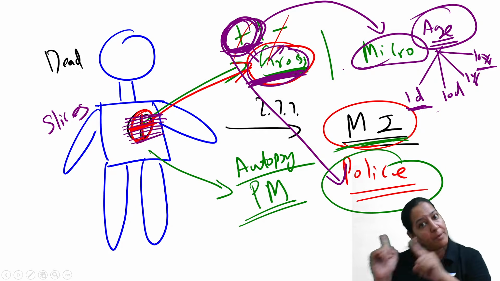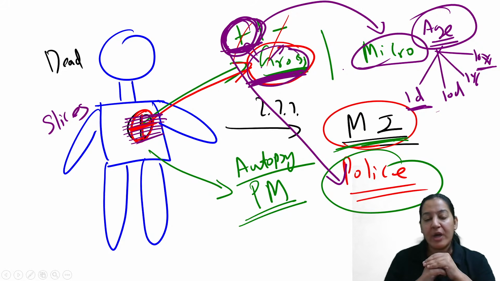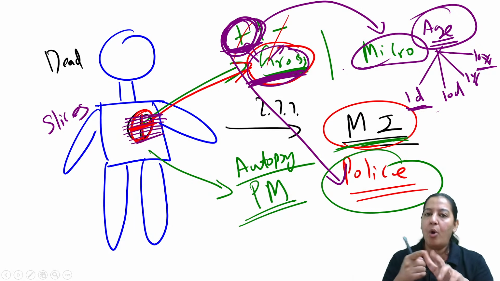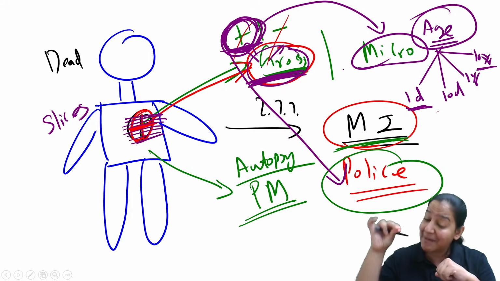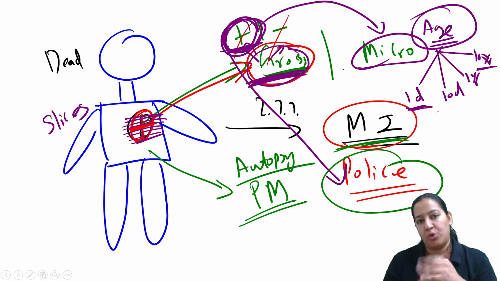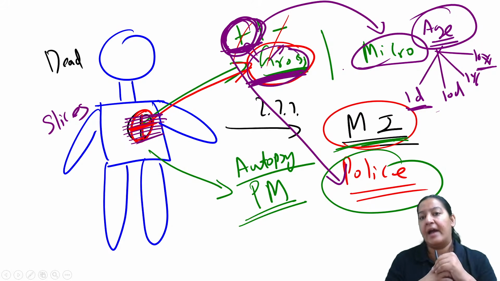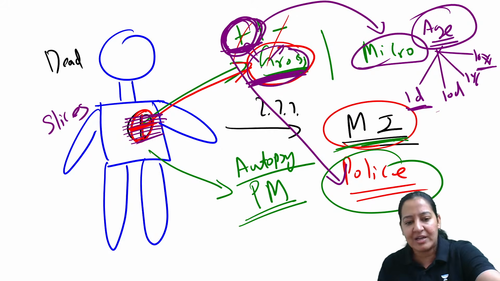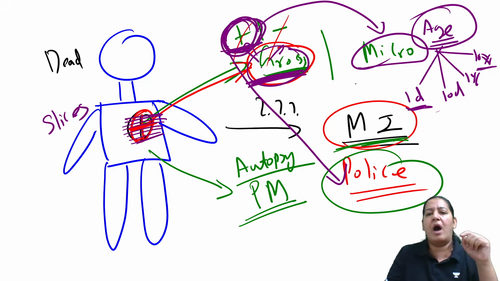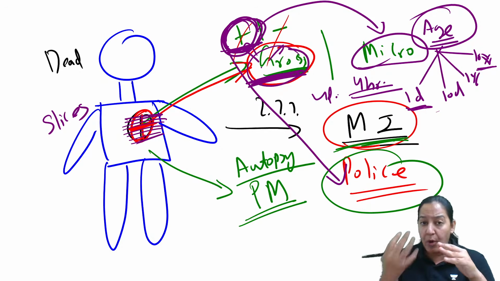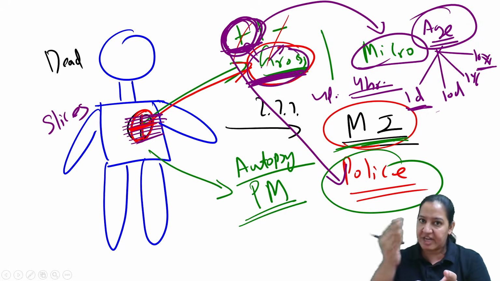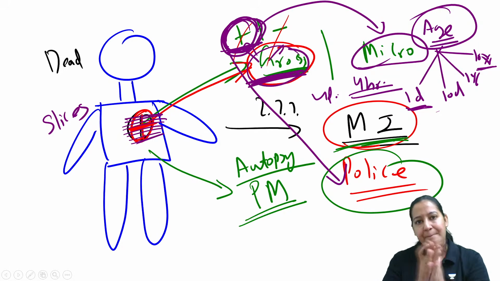That can be told only on microscopy. On gross appearance, we cannot tell whether the infarct is 1 day old or 10 day old or 10 year old. But on microscopy, I will tell you the specific time, how old the infarct is. कितनी देर पहले MI का attack आया है. If I tell the police that infarct is 4 hour old, 4 घंटे पहले infarct हुआ है, or it is 4 day old, police will correlate the time of the infarct with the time of the death. So if both timings are matching, we will conclude that the cause of the death is MI.